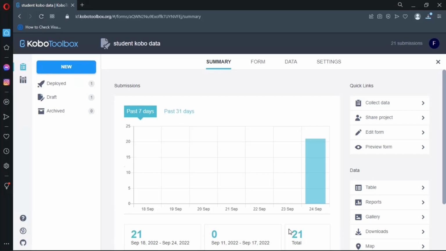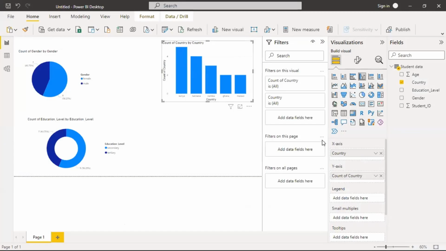So here, 21. See? Now let's go to our Kobo. You see, for the data I've just submitted, I biased towards Ghana for the purpose of the training, and Malawi. I did not input anything on Kenya, Tanzania, or Zambia. The same, I biased more on males, so we're expecting to have more males here. And similarly on education, I've biased on tertiary, so we expect that we should have more from tertiary education. So simply here, you will refresh the data.